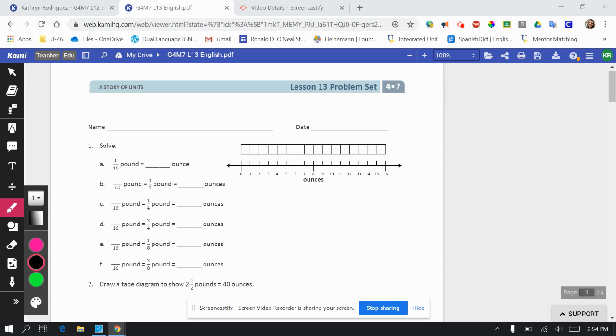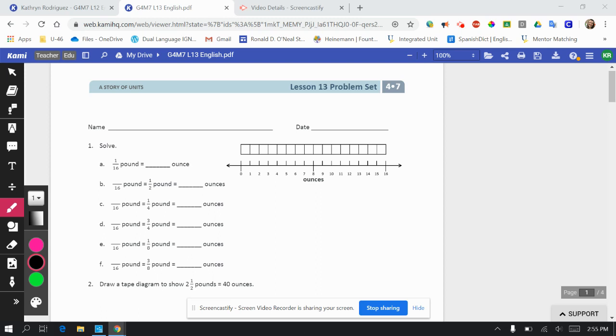Today we'll be doing something similar to what we worked on in Lesson 12, except today we'll be working with pounds and ounces, as well as minutes and seconds. I do believe there are some quarts and gallons and feet and inches thrown in on the second page of the problem set. So we will work on those together as we get there. Let's get started with number 1.